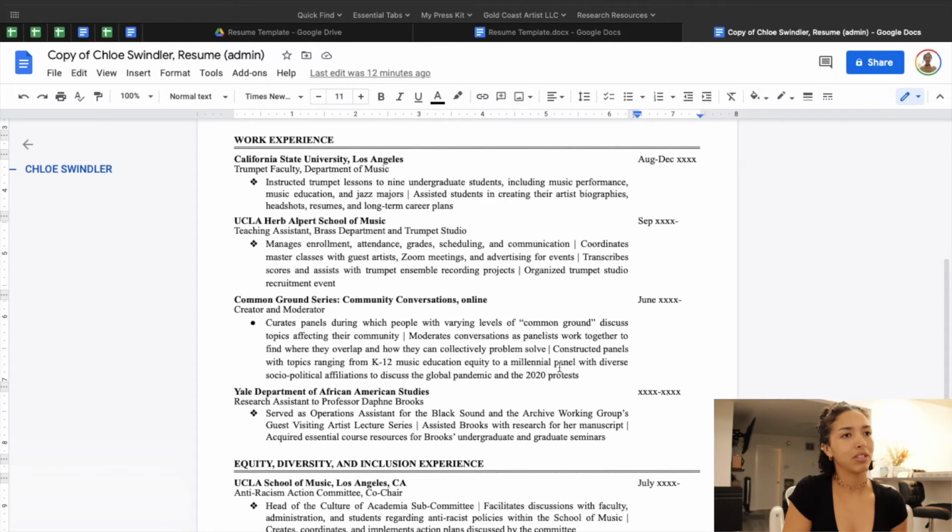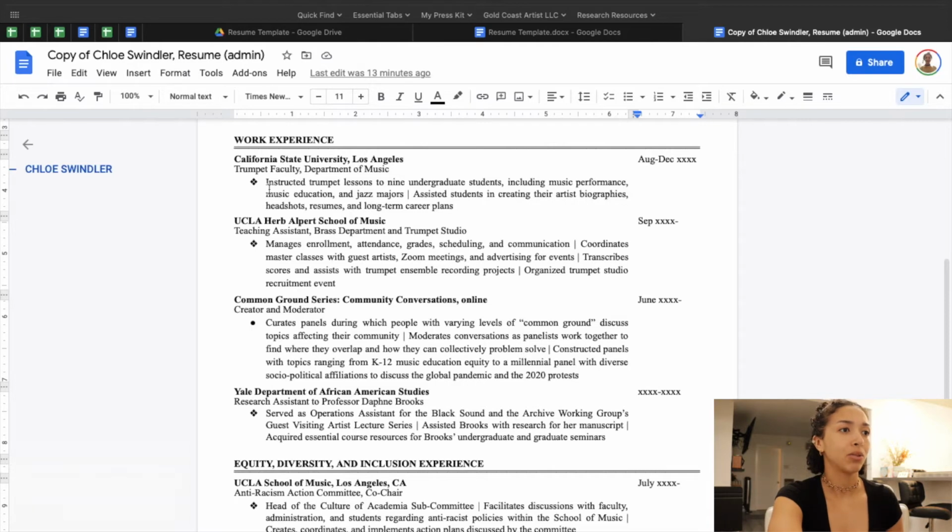For work experience, the second category, I've put the last 4 major jobs in academic settings that I've worked. This is obviously tailored more towards an academic position rather than a full-time performing position. I've put the last job that I worked, the most recent thing that was new, working at CalState LA as a trumpet faculty lecturer in the Department of Music. I put when I did that, and then I also put a description of what I did.